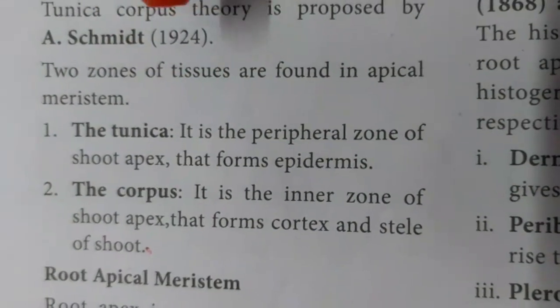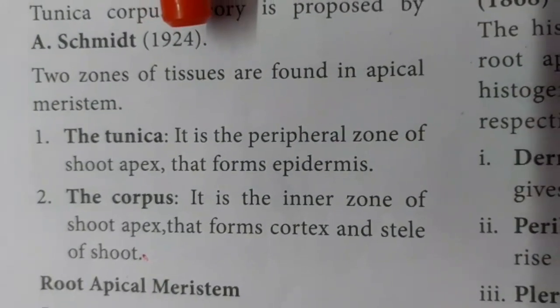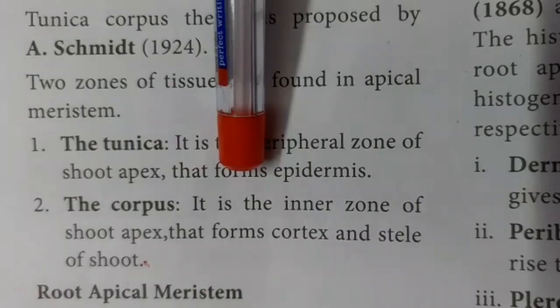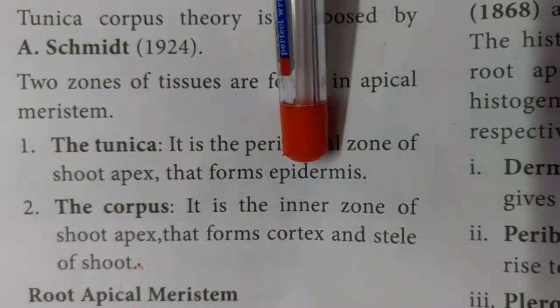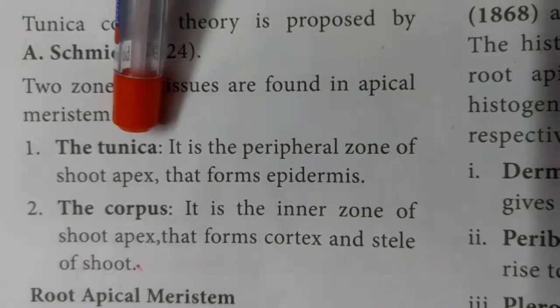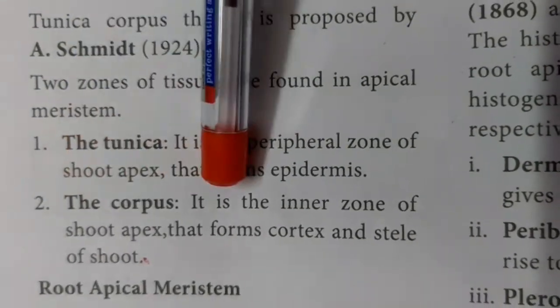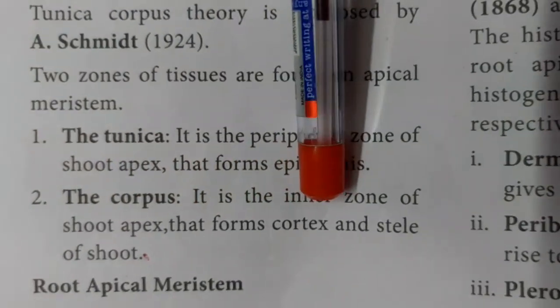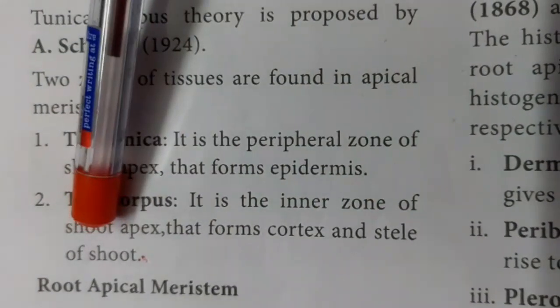The tunica is the peripheral zone, meaning the outermost zone of the shoot apex that forms the epidermis. The corpus is the inner zone of the shoot apex. It forms the cortex and stele of the shoot.